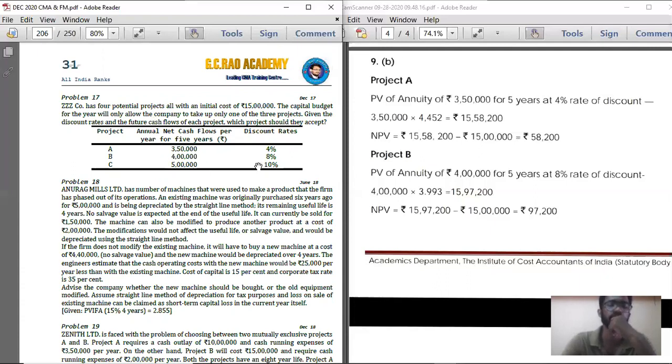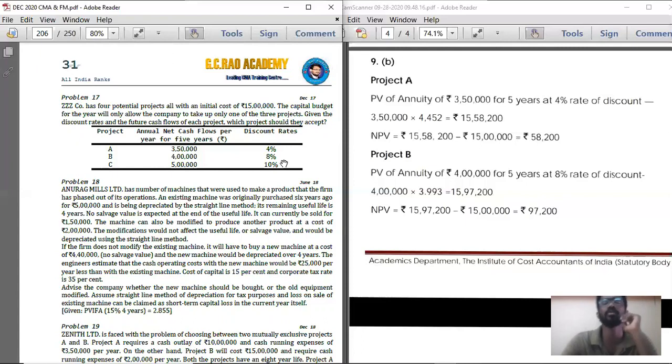4 lakhs. How much is the annuity factor for 8% for 5 years? Just check it using the table. You will find the answer. For 8% for 5 years, the annuity factor you are getting is 3.993. So below that, 4 lakh into 3.993. You are getting, below that record is equal to 15,97,200, which is nothing but present value of cash inflow.